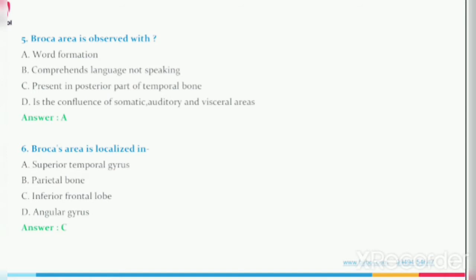The answer is option A, that is word formation.